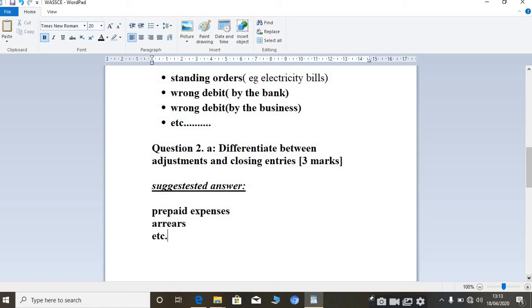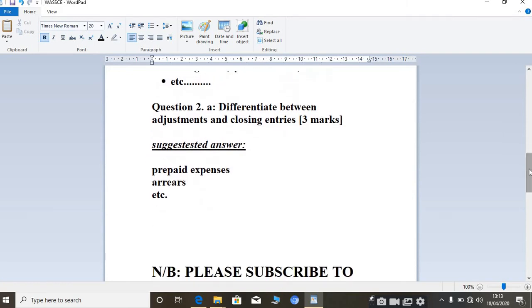So an adjustment is workings that we do on the items presented in the trial balance, so that the final account, which is the profit and loss account, will contain the information relating to that year in question. I hope you are good on that. Now let's come to the closing entries.